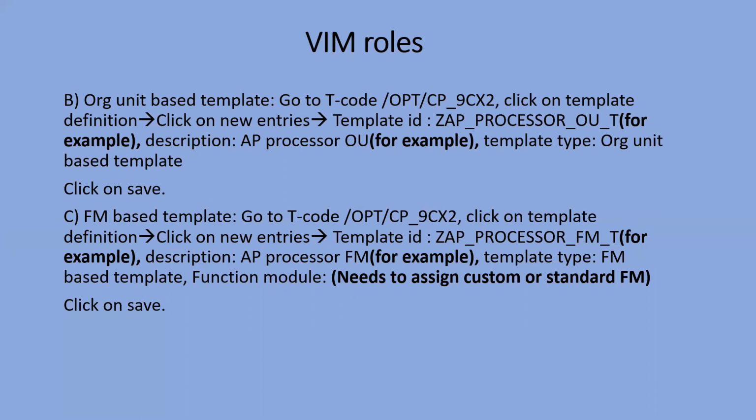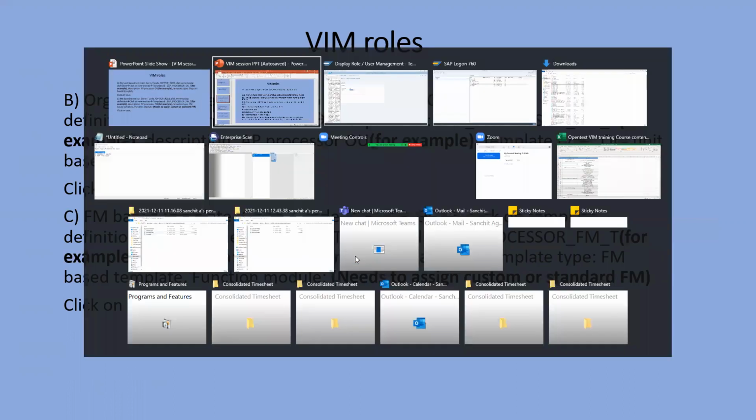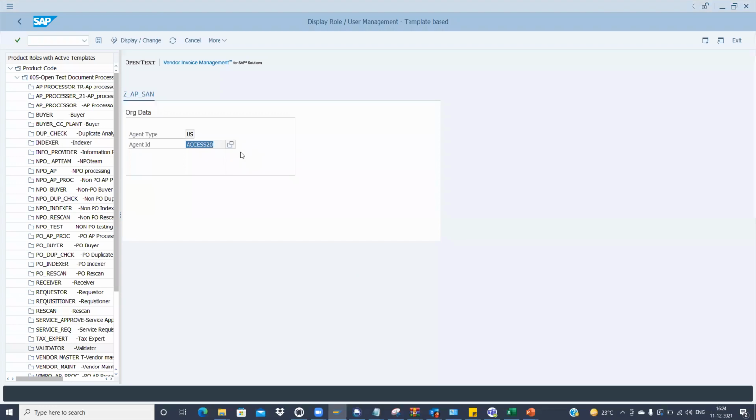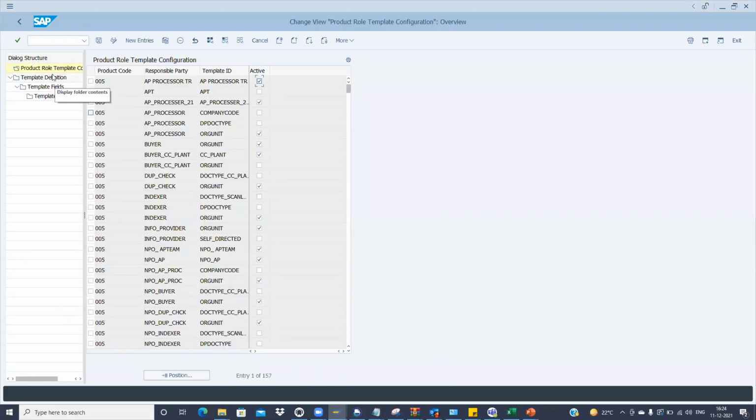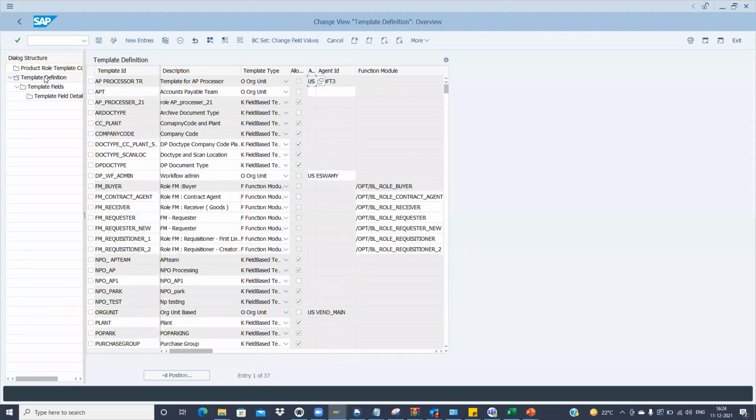To identify who could be the user. There are already standard FMs, we can copy from that. Let me just show you again. We go to 9cx2, and in the template definition, if you go here, see, these are the FM based. For the buyer, we already have this receiver, requester, requisitioner. So we already have the standard FMs in the system.